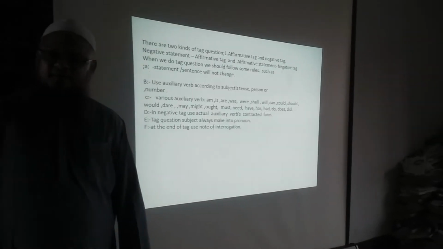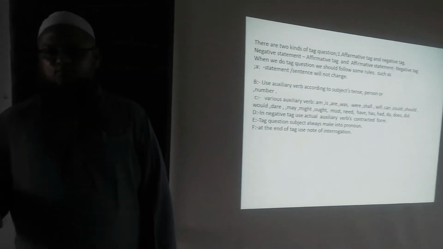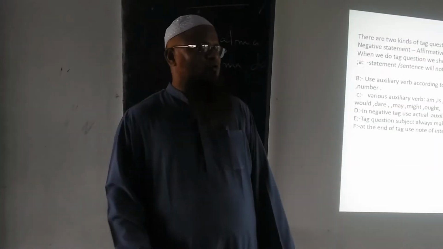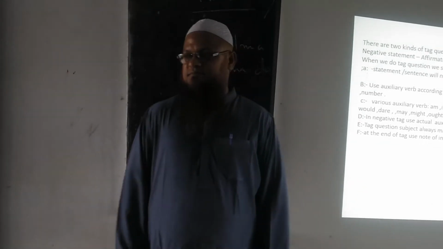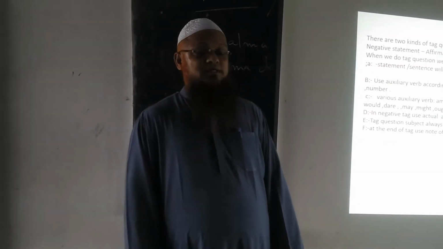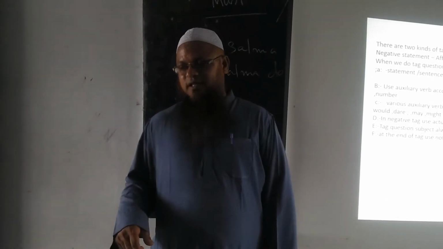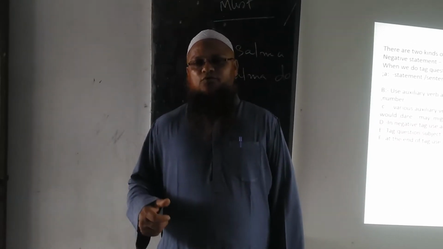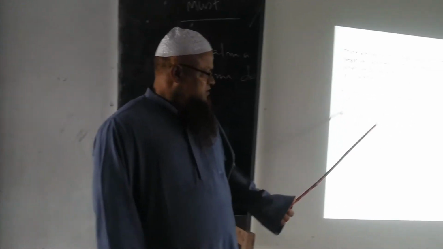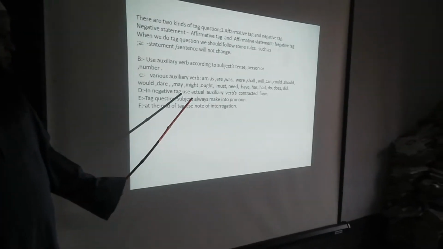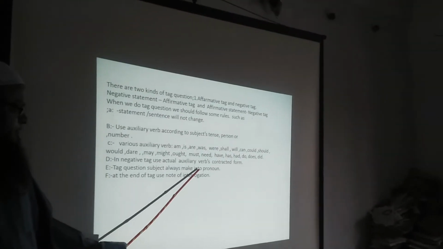Number 5, the subject should always be made into a pronoun. Suppose, Rahim is a good boy, isn't he? Here Rahim is a noun and he is a pronoun. The noun subject is always made into a pronoun.